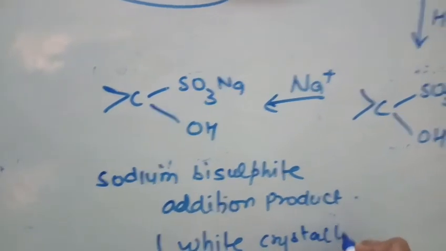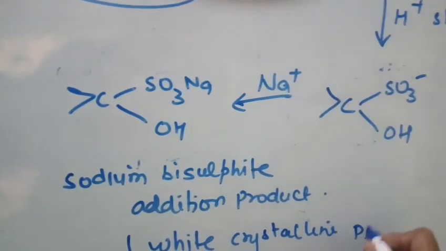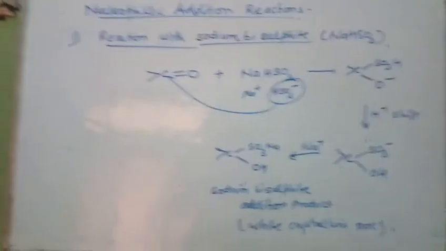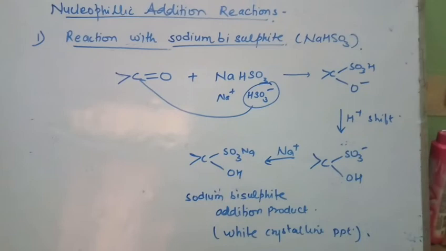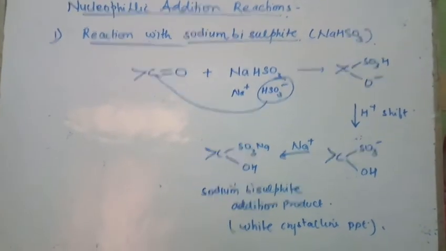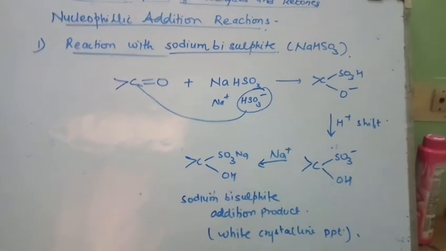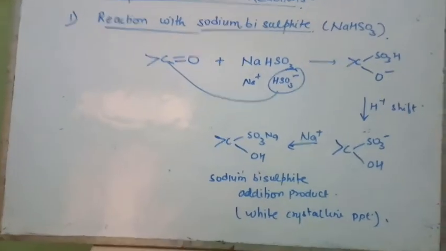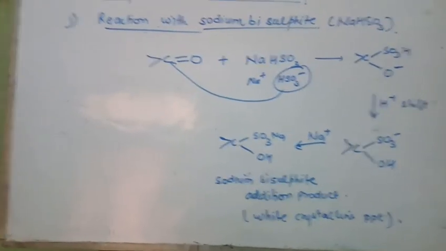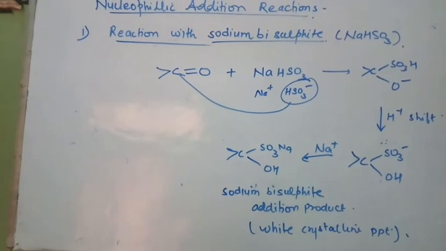Right, so this is how we can obtain the white crystalline precipitate, and then we can treat it with mineral acid to get the parent aldehyde or ketone, right? But here students, one drawback is there, that this reaction cannot be carried out by higher ketones or by acetophenone.